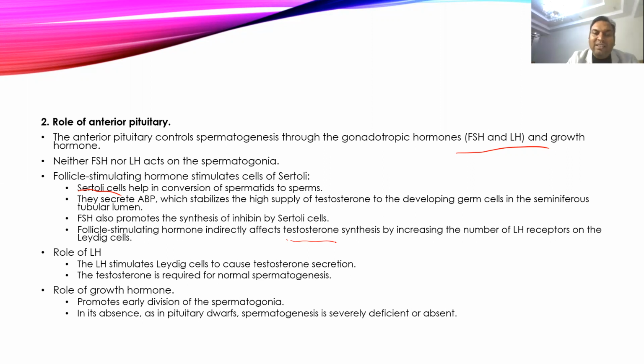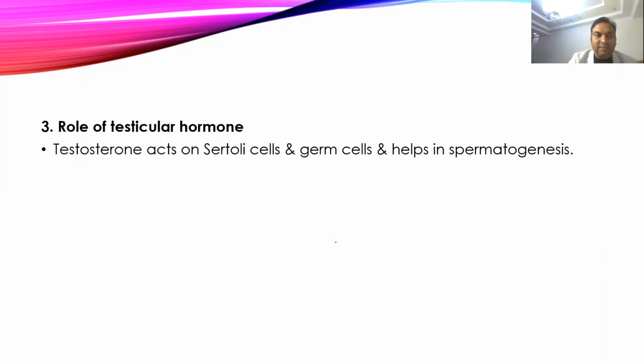Now LH hormone stimulates the Leydig cell to form more and more testosterone. And testosterone is important for normal spermatogenesis. Apart from this, growth hormone also plays a very important role in spermatogenesis. It is very important for the cell division of the spermatogonia. And if growth hormone is absent, then spermatogenesis will be very deficient or almost absent. You can see that in pituitary dwarfs, where no growth hormone is there, and that can cause infertility in the pituitary dwarf because of absence of spermatogenesis.